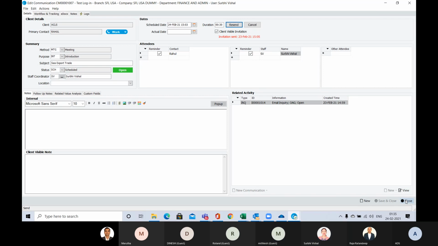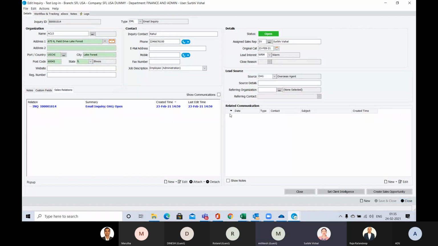Okay. This is something which from time to time the salesperson has to update in the communication. Here is the show communication tab, so I will take it on. So if you see here.